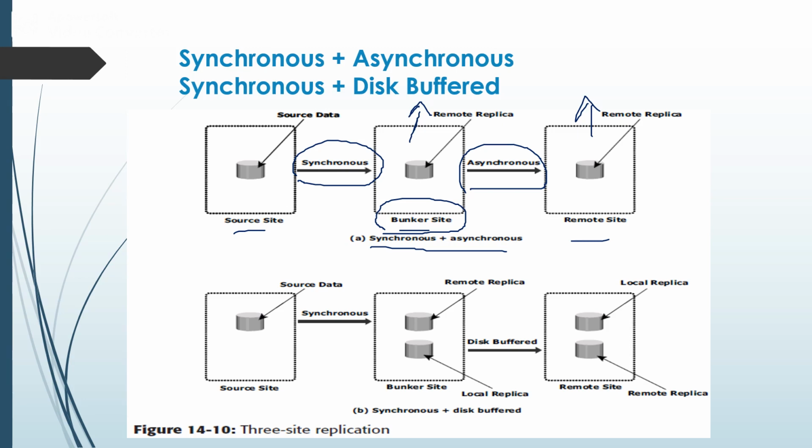The remote replica in the bunker acts as the source for the asynchronous replication to create a remote replica at the remote site. So while creating the remote copy, this intermediate or bunker site acts as a source site. That is the concept of synchronous plus asynchronous three-site replication.